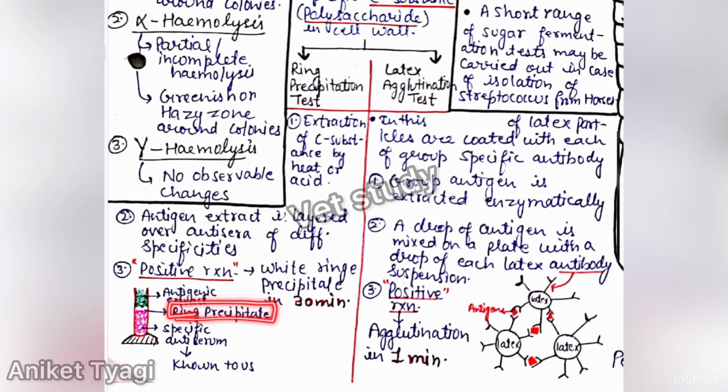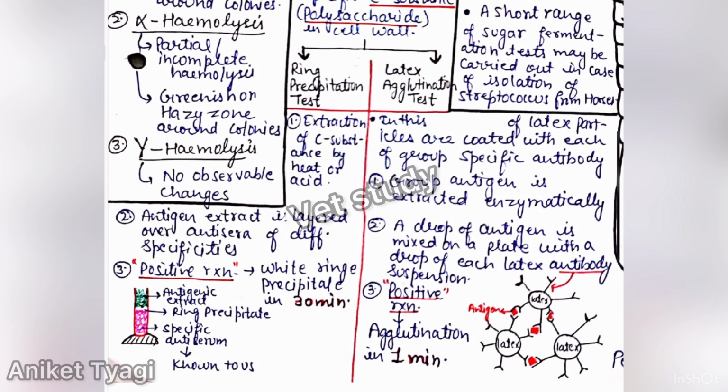And if this ring is formed, then we can say that this bacteria is of this group, because this specific antisera is known to us. This is just like lock and key. This lock is known to us, and this lock will only fit a specific key, or you can say this key will only fit into a specific lock. So if one is known to you, then you can identify the other.